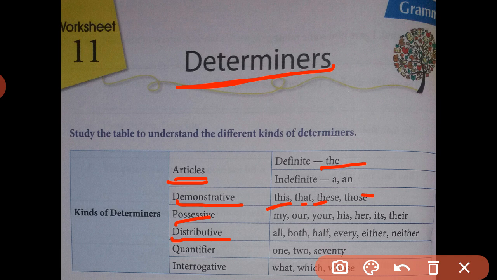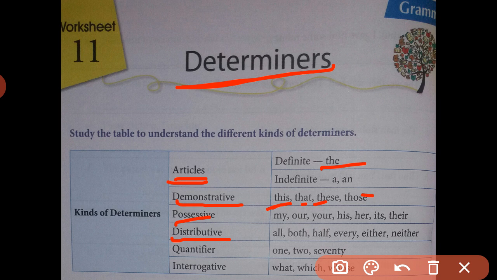That means the street has two sides, but neither side has any picture. So here neither indicates none of the sides, and it is used in a negative sense, especially with a singular negative verb.